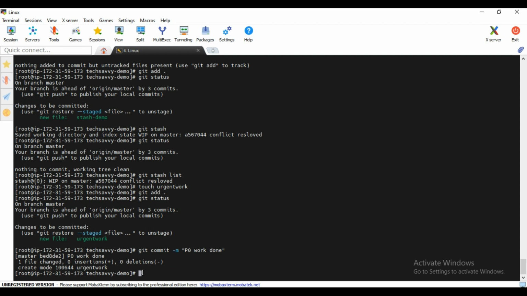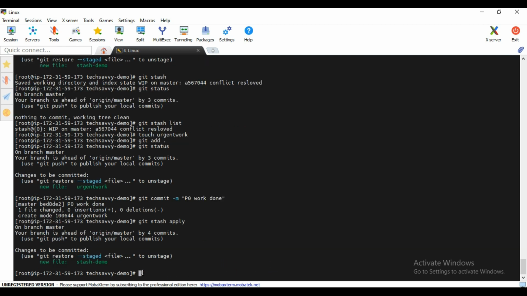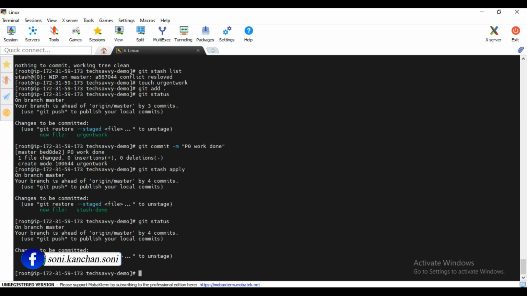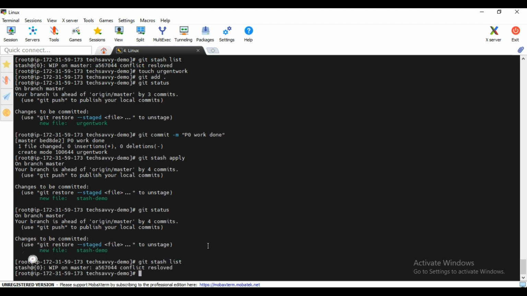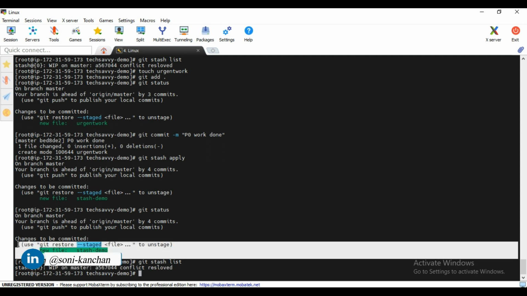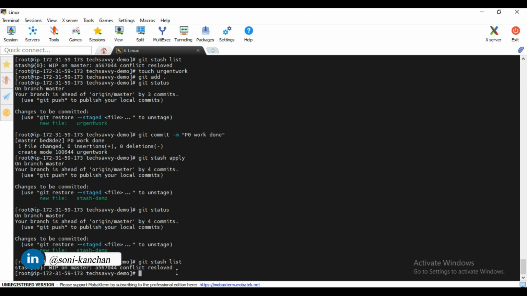Now you wanted to get back your file, right? So what you will do, you will just simply type git stash apply. Once you do, see, your file is back now. Git status, you will see your file is now here in the stage, right? Now you can see git stash list also. It will show in the stash also, right? See, right now it is showing work in progress also. It is moved in your stage area also. Now what you need to do, you just need to do git commit -m stashed work is also done.